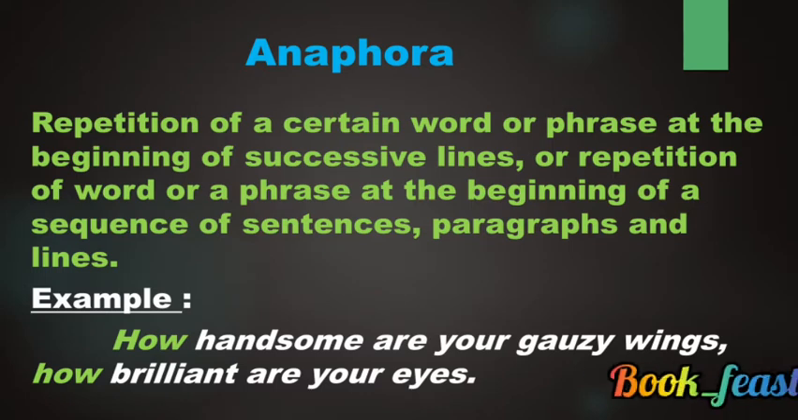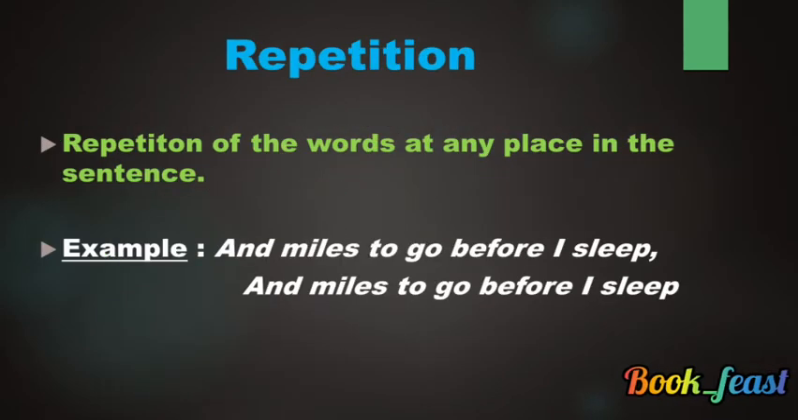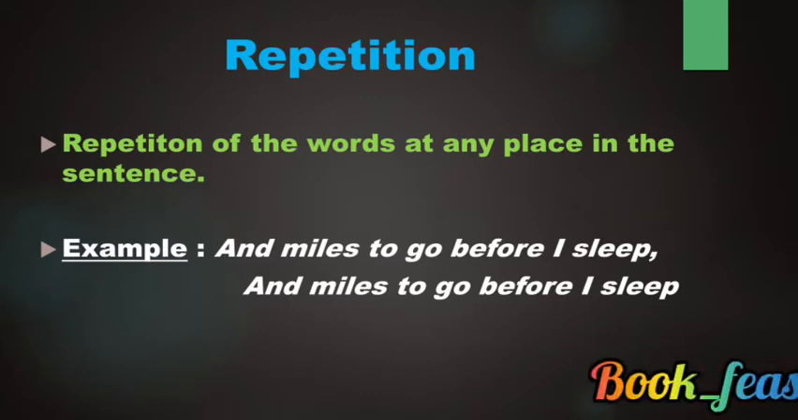So it is anaphora, and there is some similarity between anaphora and repetition. Anaphora occurs at the beginning of successive lines, but repetition occurs at any place in the sentence or the poetic lines. See for example, "and miles to go before I sleep, and miles to go before I sleep." Here it keeps on repeating, so it is repetition.